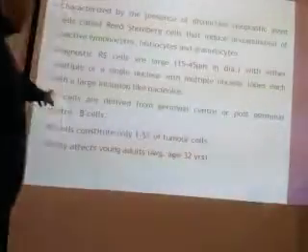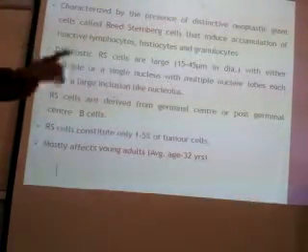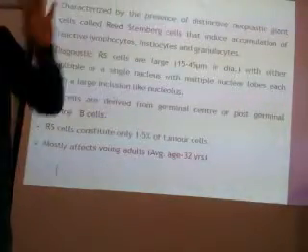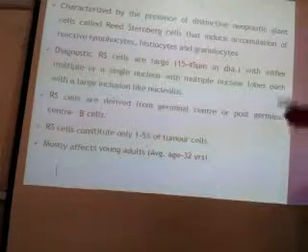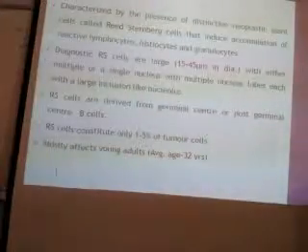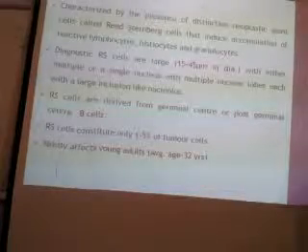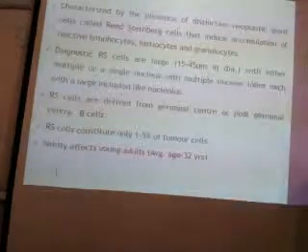And remember one thing, very important: where are these Reed-Sternberg cells derived from? They are derived from the germinal center or post-germinal center B cells. These Reed-Sternberg cells are the true neoplastic cell in Hodgkin lymphoma. But they constitute only 1 to 5% of the tumor. The rest of the tumor is composed of inflammatory cells: lymphocytes, eosinophils, plasma cells.